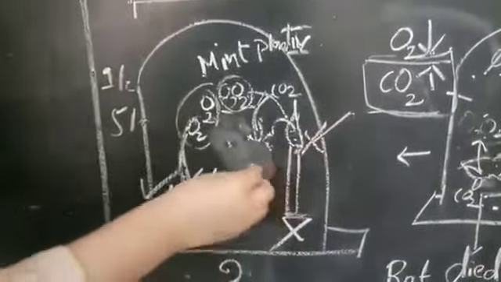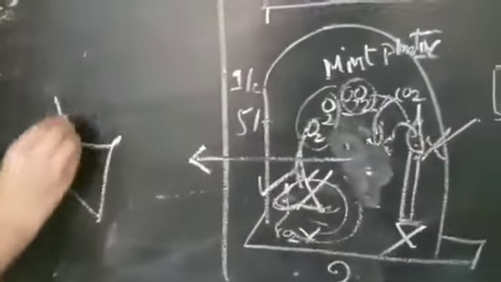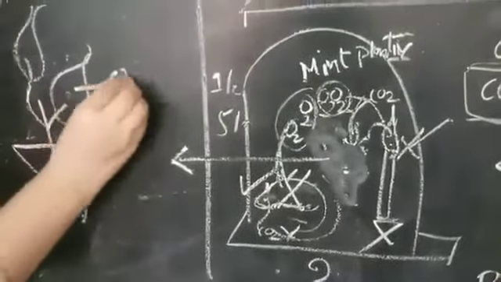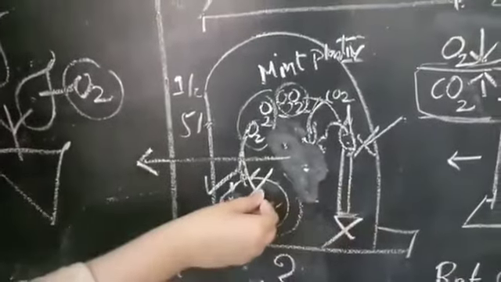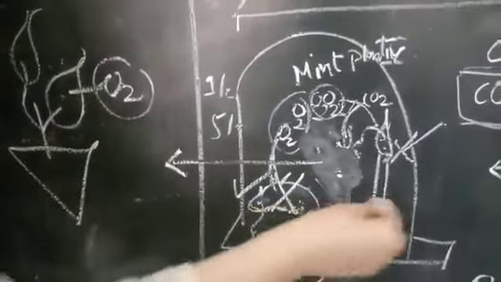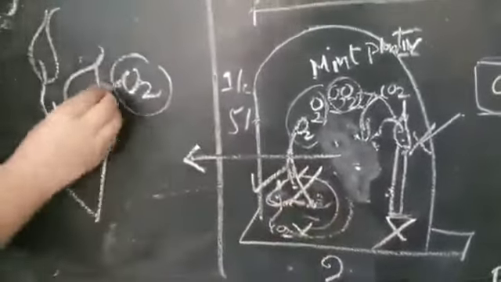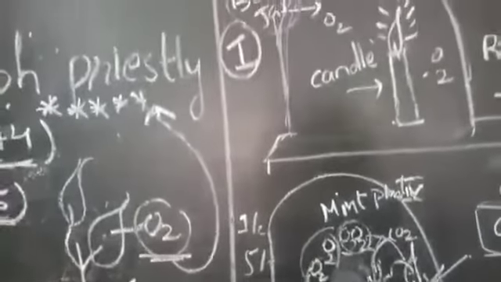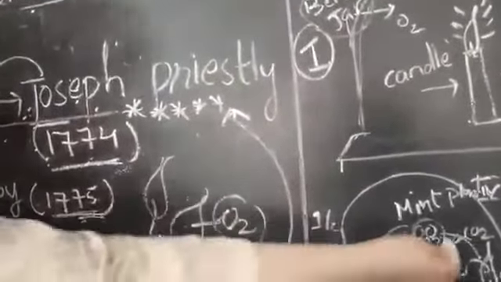So from this experiment we can conclude that plants mainly release oxygen. How did we confirm, students? Because of the burning of the candle and the living condition of our rat. Based on these two experiments, we can create these two confirmations. We can say that plants always release oxygen, like Joseph Priestley said. In this experiment, Joseph Priestley said that plants release oxygen, and we proved it.